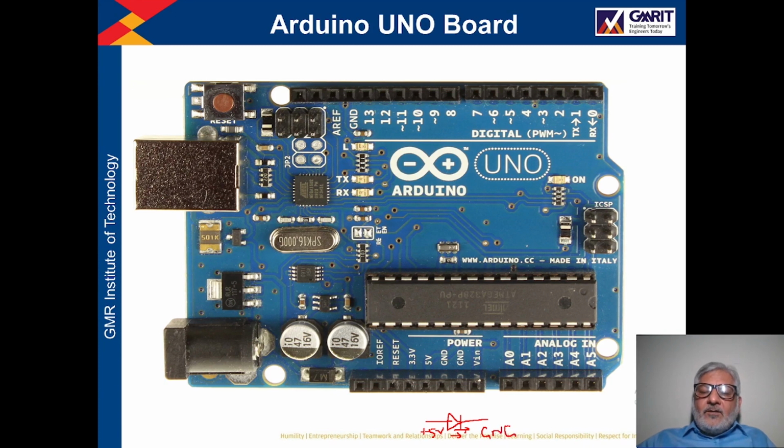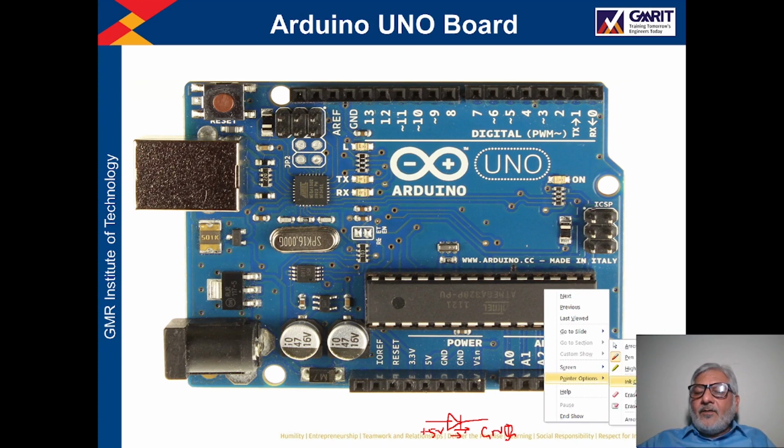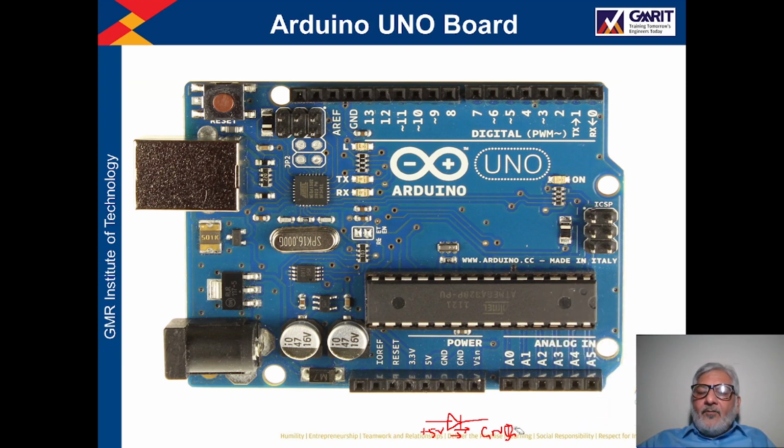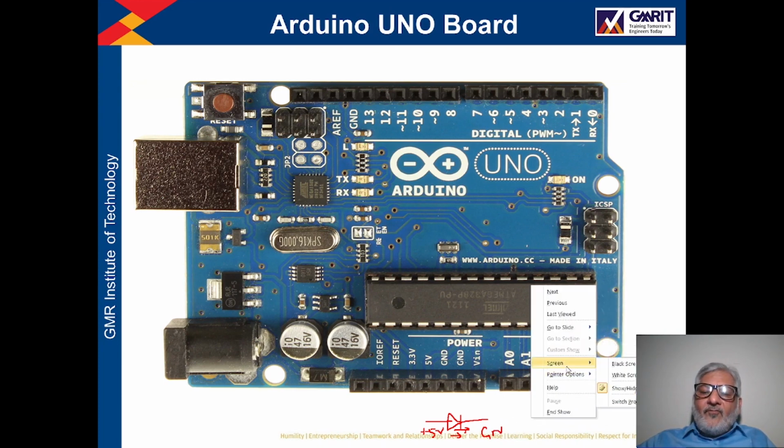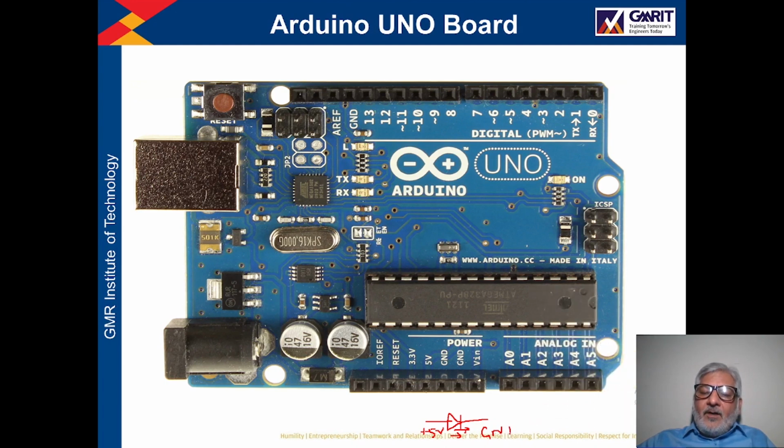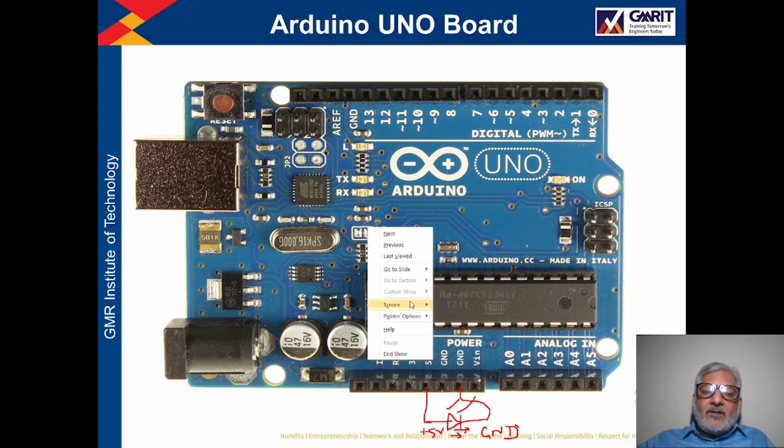One option is to have a separate power supply, and from that power supply we get the plus 5 volt and ground connection, and we can connect it here. The second option is we can get this 5 volt from this Arduino board and directly connect it here, and this ground we can directly connect to this pin. So now you can make this LED operate. In this way you can directly take these voltages.